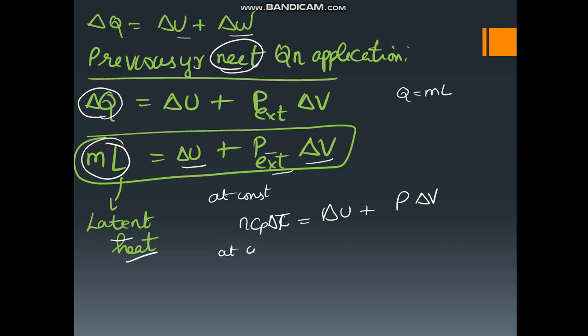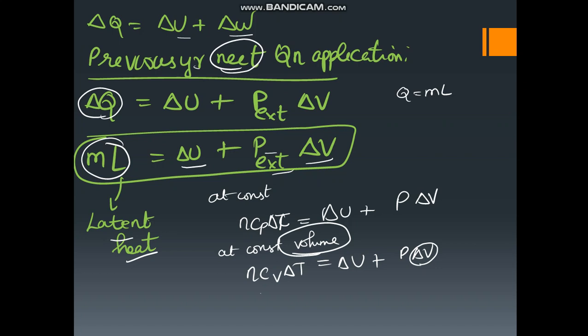Suppose they are giving a constant volume, then nCv delta T is equal to delta U plus P delta V. Since constant volume is given, delta V is 0, so delta U is equal to nCv delta T.